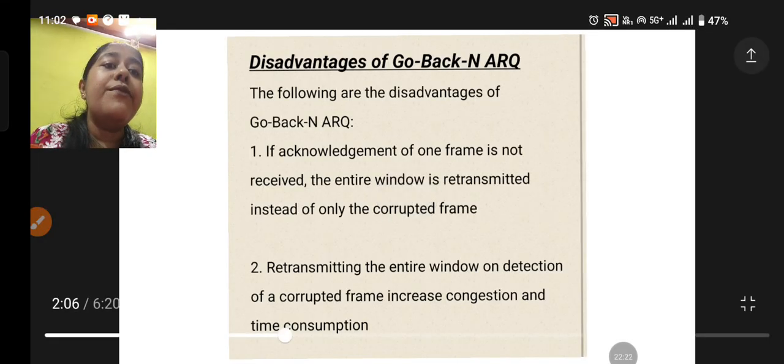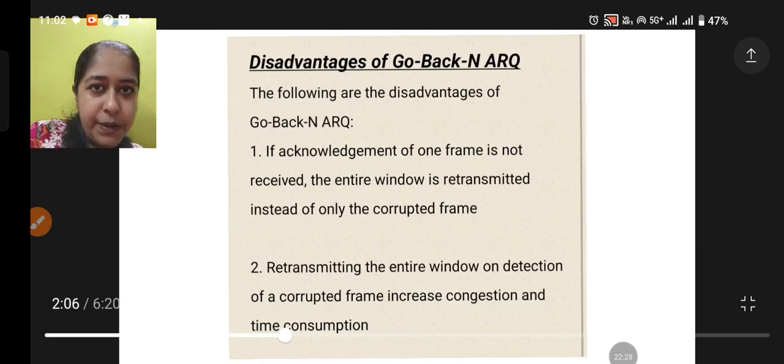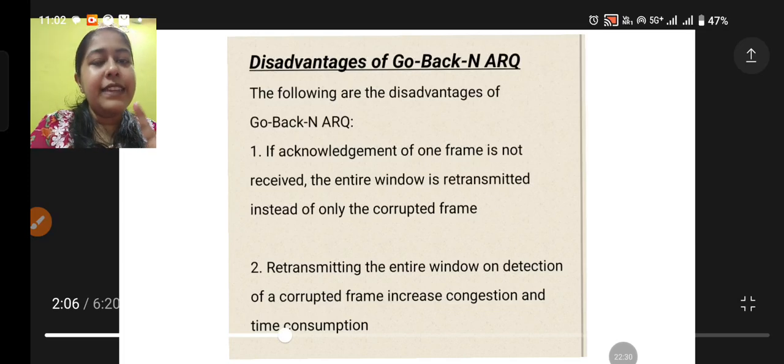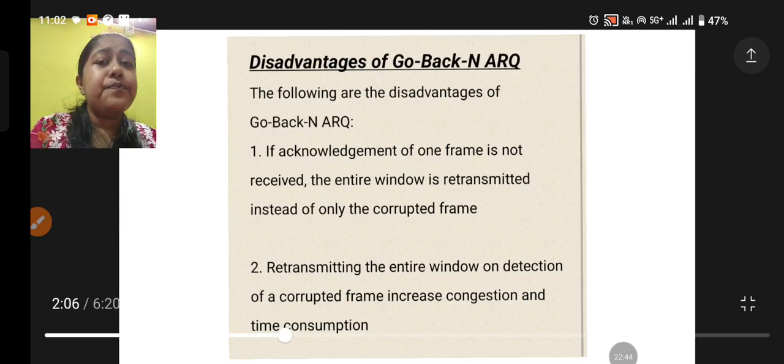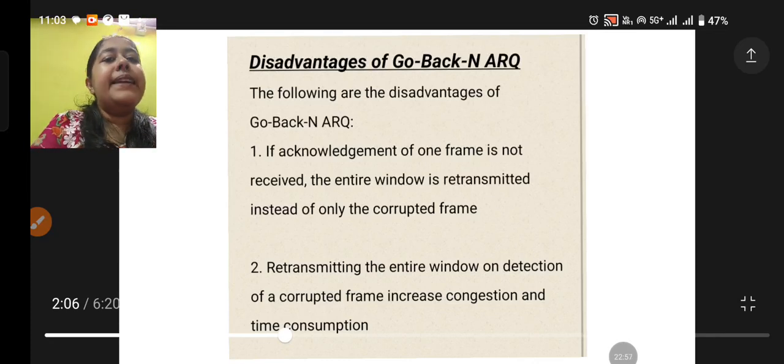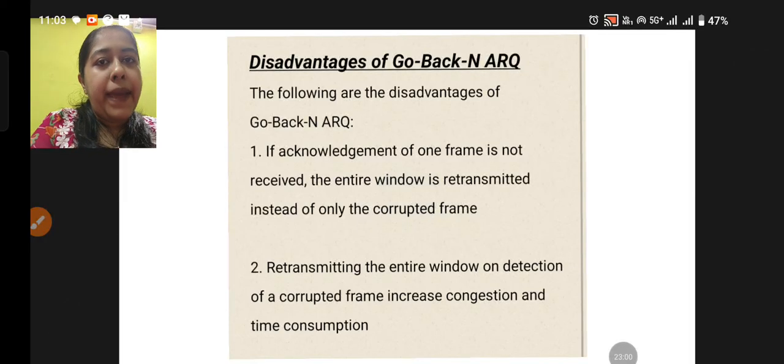If the acknowledgement of one frame is not received, the entire window has to be retransmitted instead of only the corrupted frame. So obviously it is efficient, but what is the disadvantage? It has to send the corrupted frames, and also the frames which are not corrupted. So it is time consuming. Retransmitting the entire window on detection of a corrupted frame increases the congestion and time consumption. So this is the disadvantage of Go-Back-N ARQ, right?